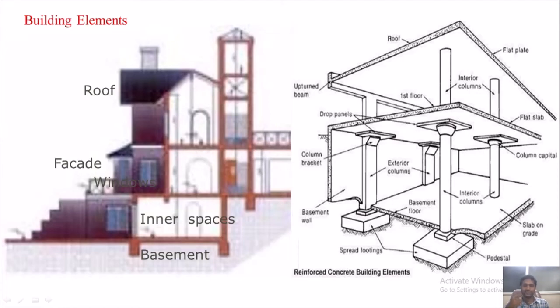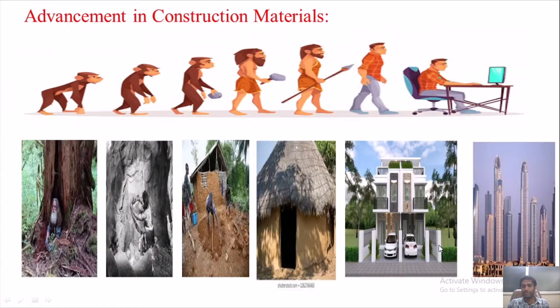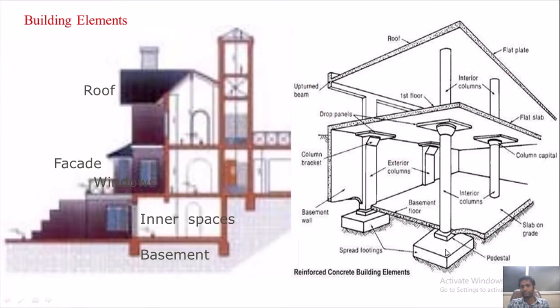Let us see the RCC structure, what all elements will come in the RCC structure. You can see here the column is there. This column is resting on the footing. This is called footing. This footing is resting on the soil, you can say subsoil. So below the ground level, footing will be excavated and done. This is spread footing. Over and above this spread footing, the RCC column is rested. Above the RCC column you will be having beams.